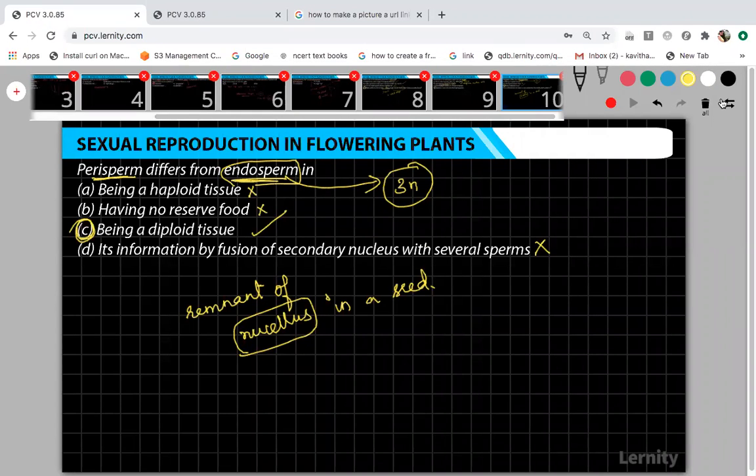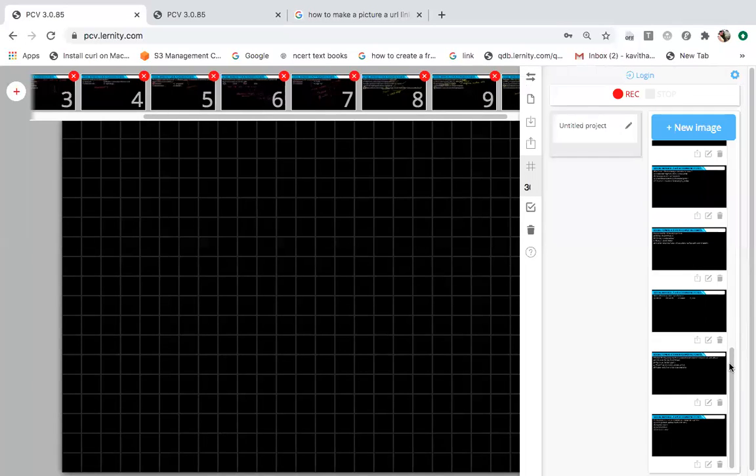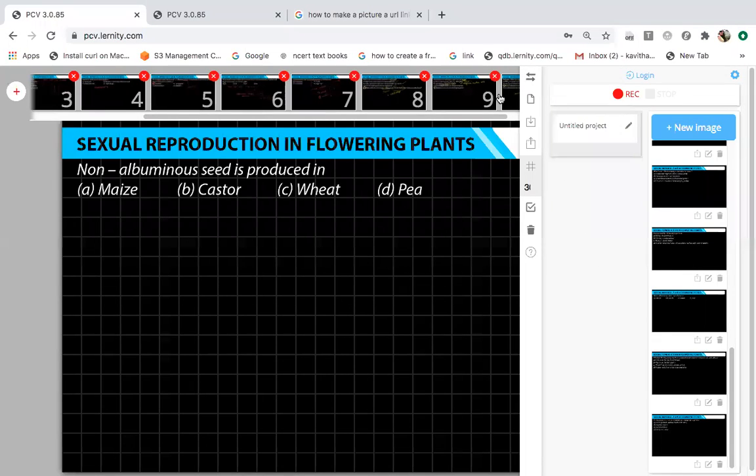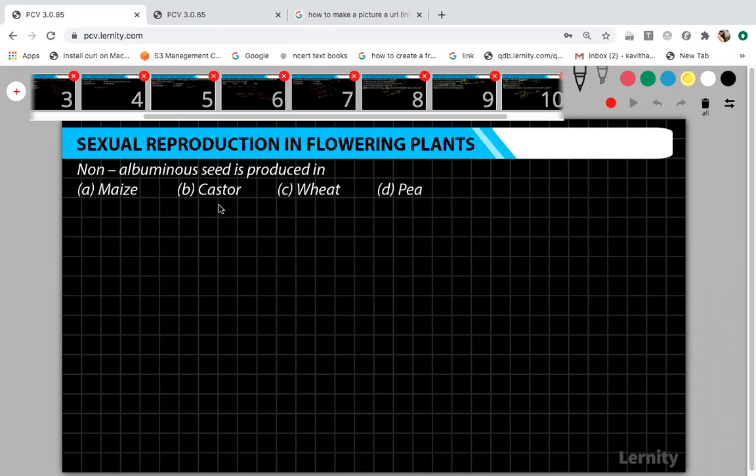Yes, read out this question. Non-albuminous seed is produced in, what is the answer? Non-albuminous can also be called ex-albuminous or non-endospermous. Okay, maize is albuminous. Castor is also albuminous. Wheat is also albuminous. And what is the correct answer? P. Okay, yes.